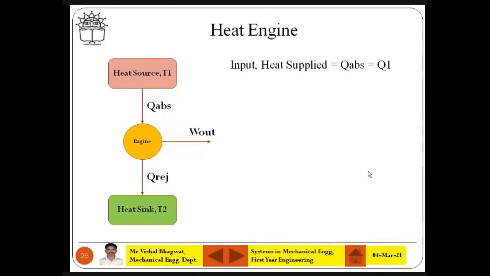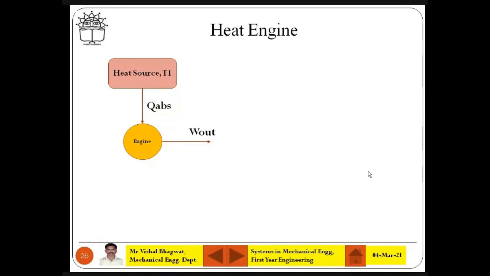Yes, the Kelvin-Planck statement is the same as the heat engine. The Kelvin-Planck statement is about the efficiency of the engine, right? What the Kelvin-Planck statement says is that it is impossible to have a machine which will take heat from the source and completely convert it into work. It is not possible, right? That means what is not possible? Kelvin-Planck says it is not possible. And what does the engine say? It is possible. You take the energy from the source, you produce some output, and the remaining is rejected.